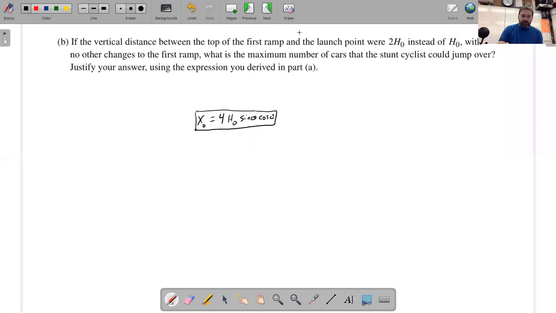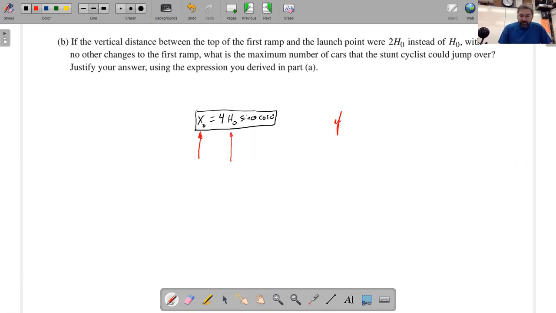So this problem says that the vertical distance between the top of the first ramp and launch point is 2h0 instead of h0. With no other changes to the first ramp, what's the maximum number of cars that the stunt cyclist could jump over? Justify your answer using the expression you derived in part A. So it looks like x0, the horizontal distance that you travel, is directly proportional to h0.